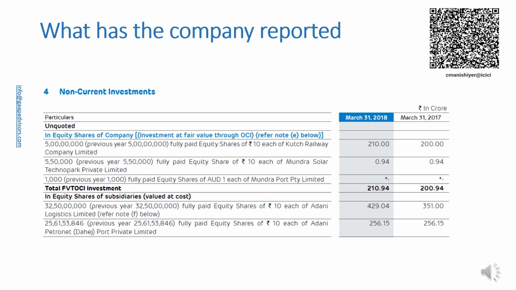In this regard, attention is drawn to the requirements of para 17A of Ind AS 27, which states as follows. When a parent other than a parent covered by para 16 and 16A, or an investor with joint control of or significant influence over an investee prepares separate financial statements, the parent or investor shall identify the financial statements prepared in accordance with Ind AS 110, Ind AS 111 or Ind AS 28 to which they relate.